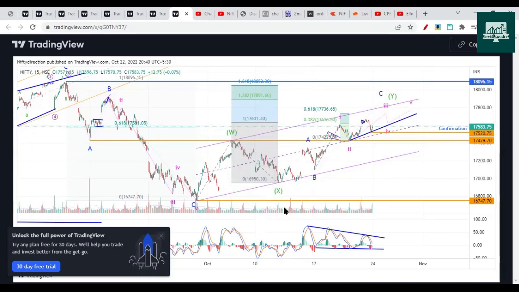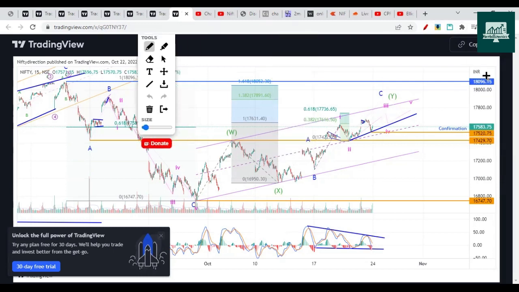So hope you understand what is going to happen, and we are not expecting it to break 18,096, because the move here is a three wave, and whenever there is a three wave move, it is usually the correction to the previous trend. This is the main trend that we are assuming, and this is the pullback. After this pullback, it should drop. This pullback is very slow, which is another property of a pullback. The same thing happened previously.